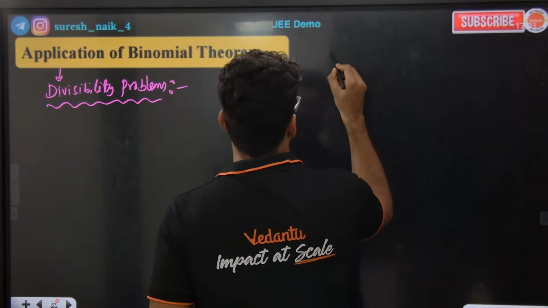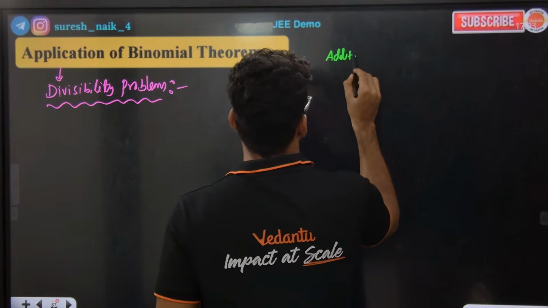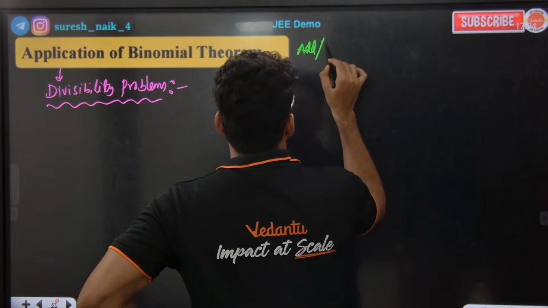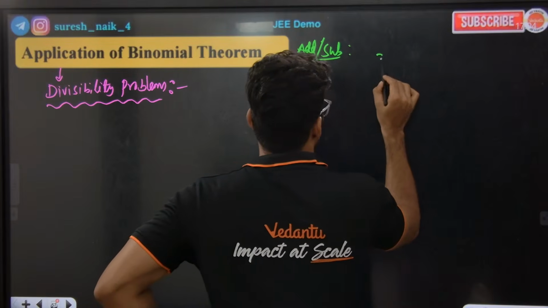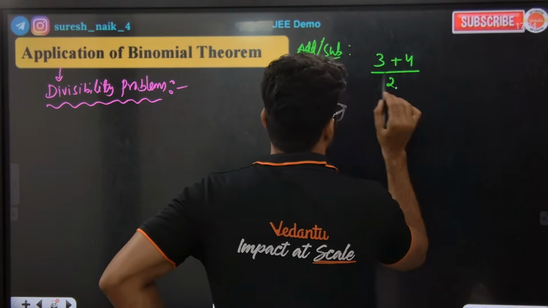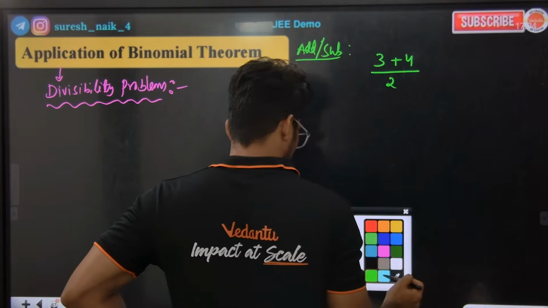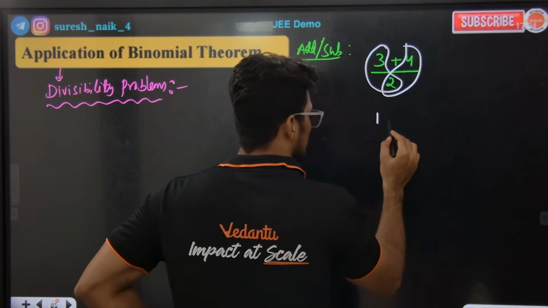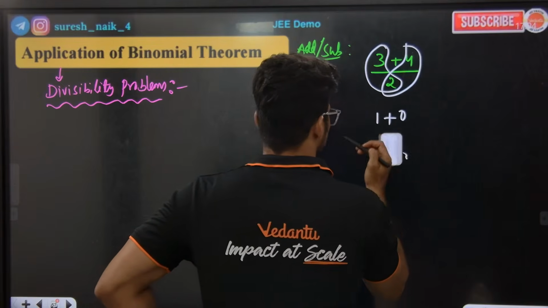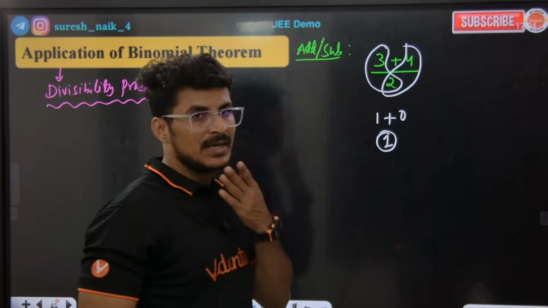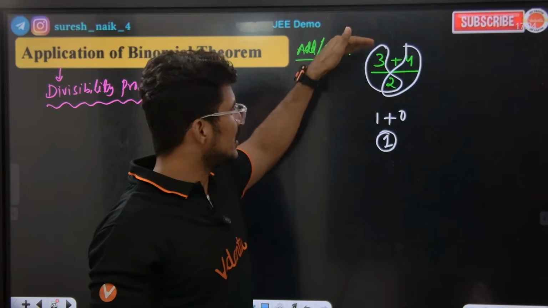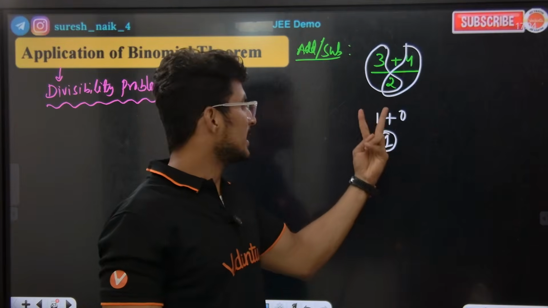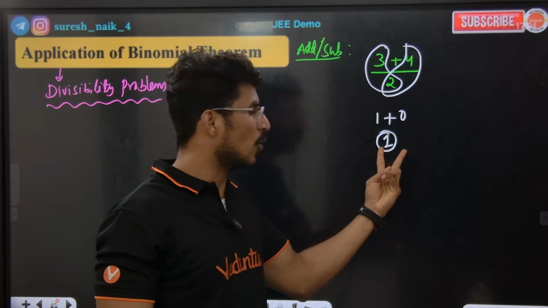Okay, first I'll teach you something important. Addition rule: add or subtract, anything. For example, 3 plus 4 divided by 2. Normally, 3 divided by 2 gives remainder 1, and 4 divided by 2 gives remainder 0. So the overall remainder is 1 only. If you add the two individual remainders, we get the overall remainder.